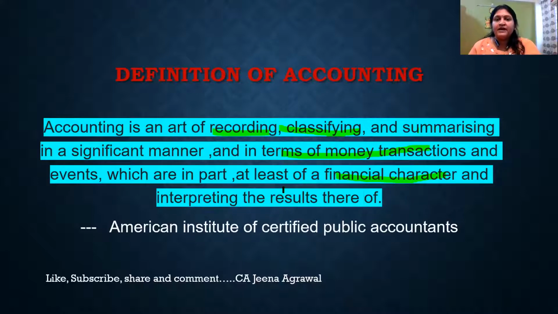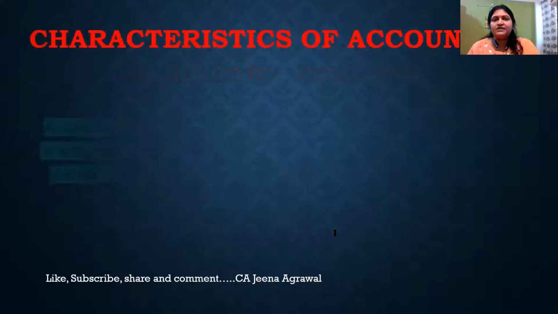And after that, in accounting, not only these recording, classification, and summarization is done, we also need to interpret the results, that in future, what decision has to be made. So this is a composite definition. This definition is given by American Institute of Certified Public Accountants. You need to learn this definition, or you may follow any other author or any other good definition and learn it for your exam purpose.